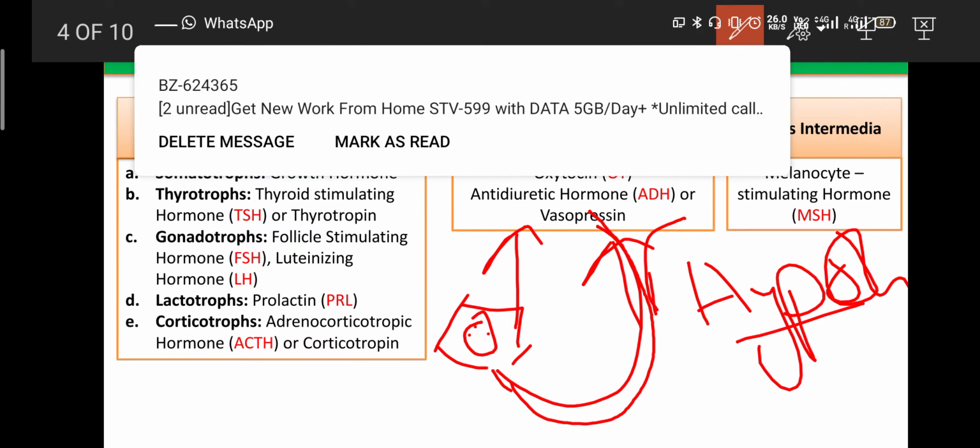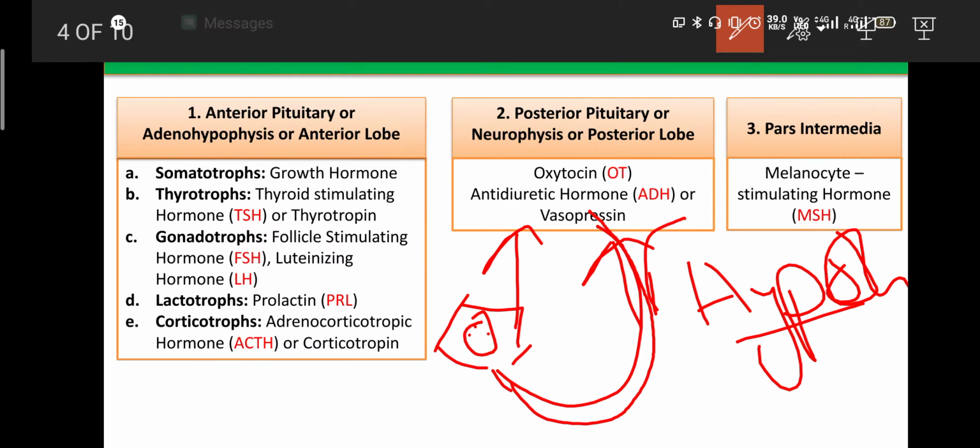So due to this reason, the posterior lobe is also known as the neurohypophysis gland, because these hormones are not synthesized in the posterior lobe, they are only released from it, and they are synthesized in the hypothalamus.